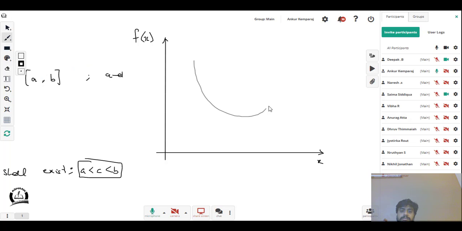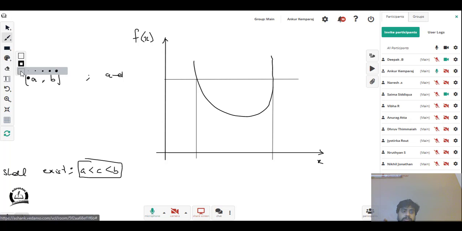There, that's my curve. Then I'll take x is equal to a here, and x is equal to b there.